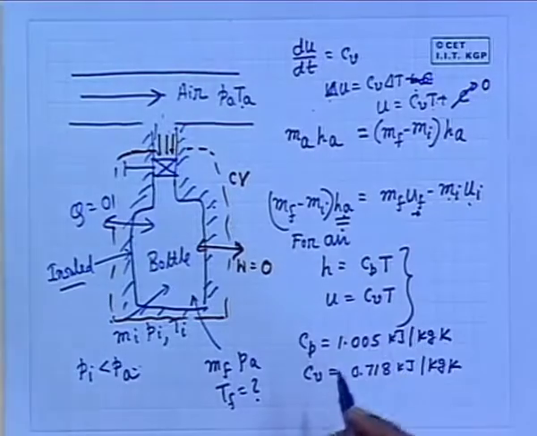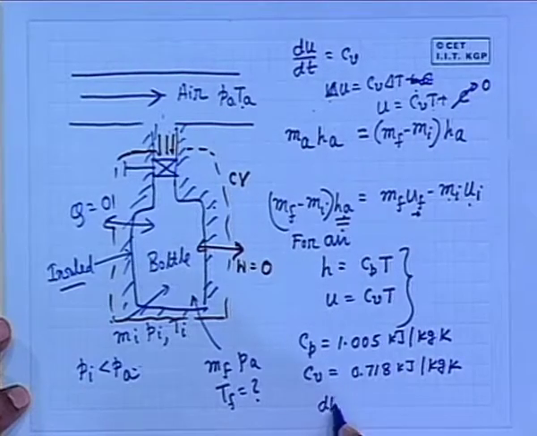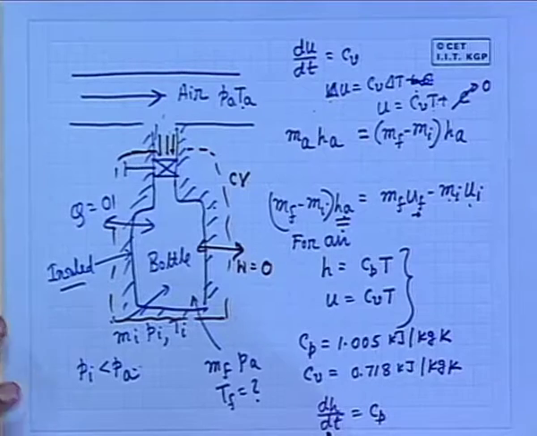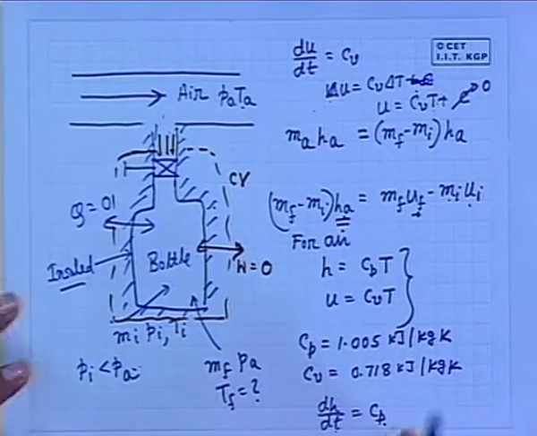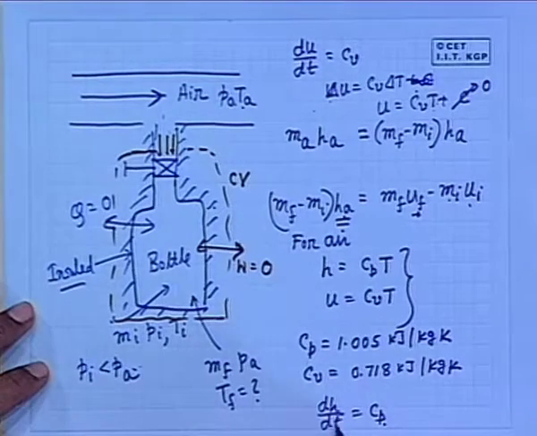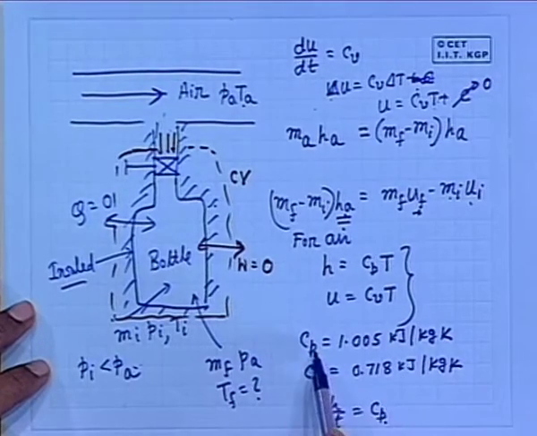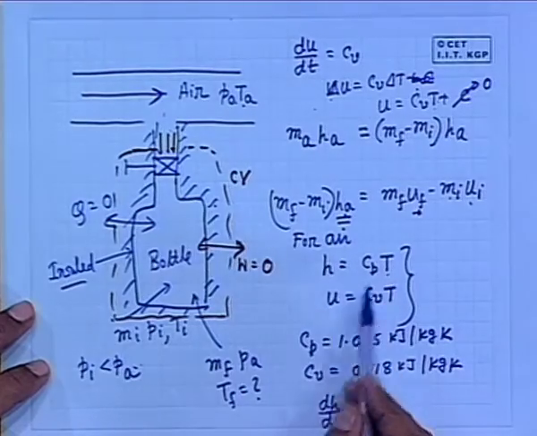In a similar way, we can write dH/dT for an ideal gas is Cp. I am not writing del H del T at constant pressure, because H is not a function of pressure, it is only a function of temperature. So I can write dH/dT and it becomes Cp. If we integrate it, we get delta H is Cp delta T, or H is simply Cp into T. At T equal to 0, we consider H is also equal to 0. So H is Cp T, U is Cv T.